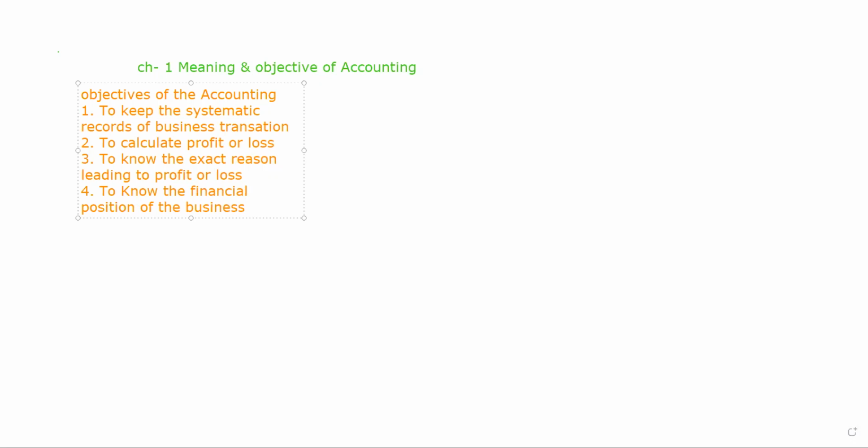In other words, to know the value of the assets, liabilities, how much are the debtors, creditors, cash in hand available to the business, the value of the fixed assets, the value of the capital, everything about the financial position of the business can be identified by preparing the books of accounts. And how are the books of account prepared? By doing accounting. So the fourth objective is to know the financial position of the business.